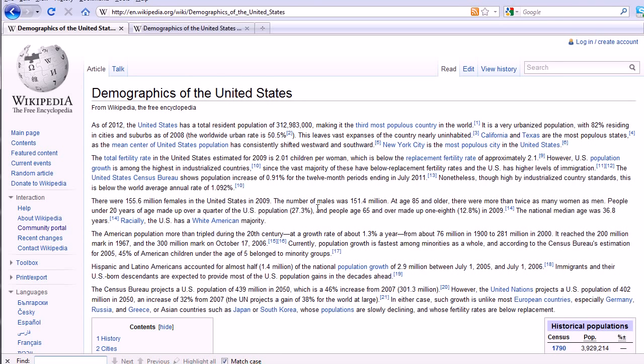So what is it? Population growth. Okay. Since the vast majority, the U.S. shows population increases of 0.91% for the 12-month periods ending July 2011. So that's pretty good. I mean, to answer your question, I think we're feeling pretty good. India is above 1%. The U.S. is below 1%. By a lot. That's right.